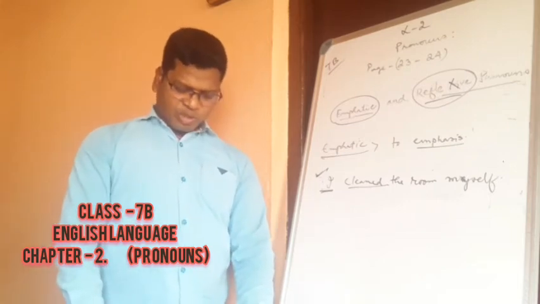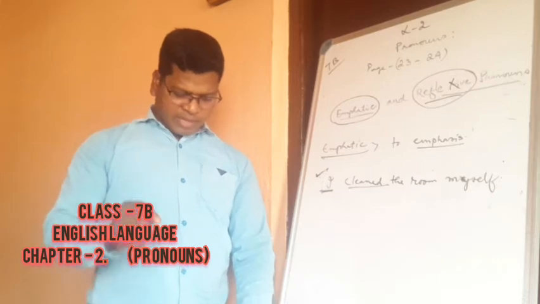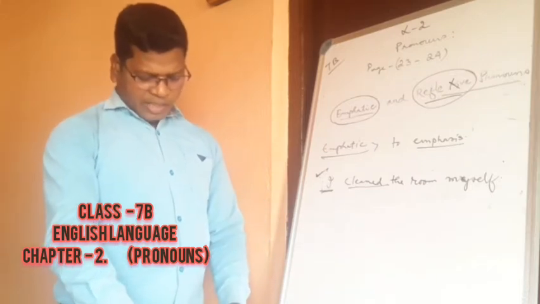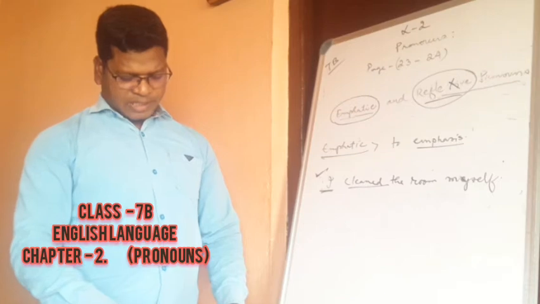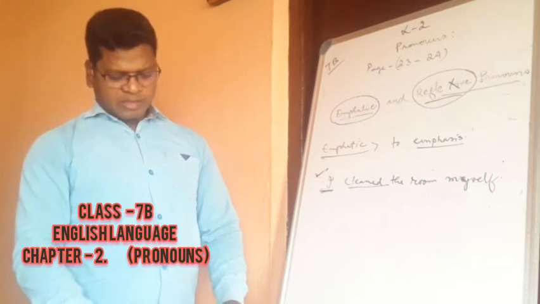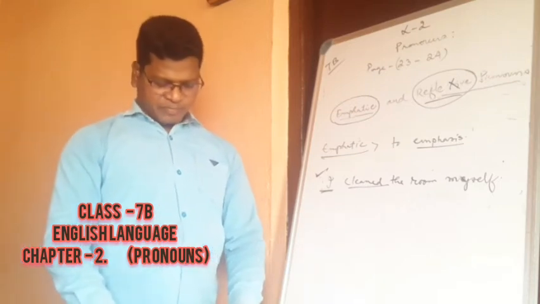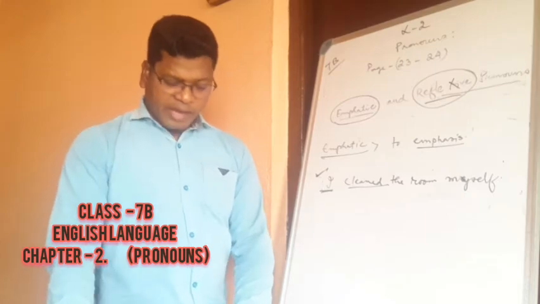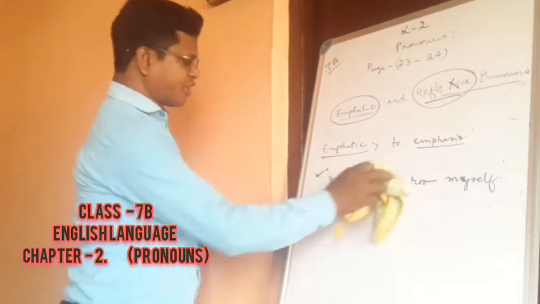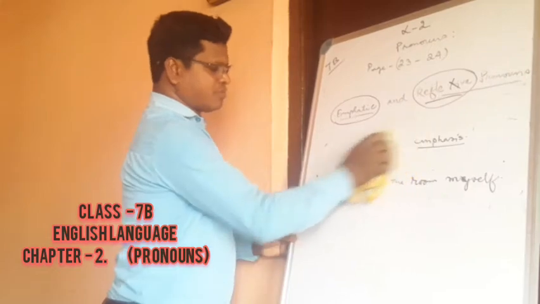I myself saw the man. I myself saw the man, and I saw the man himself are more emphatic than I saw the man. So when I say I myself, just try to find out the difference in the sentence I am saying now.